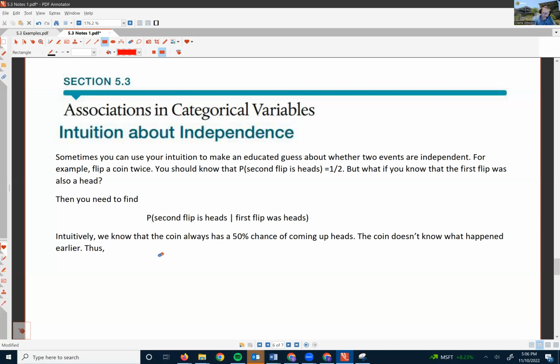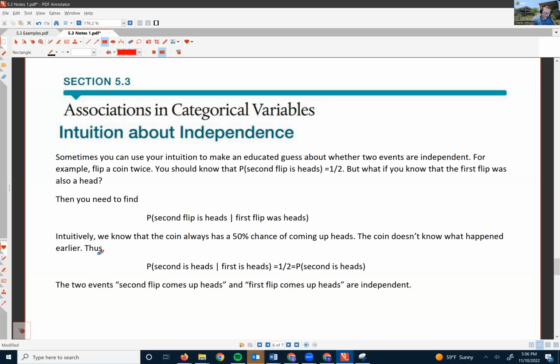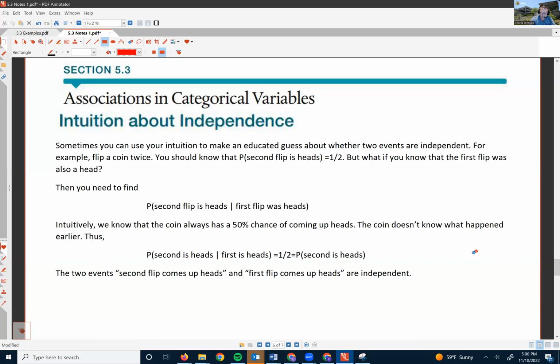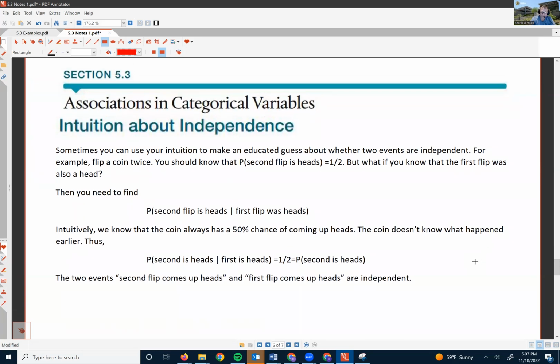Thus, by our intuition, the probability that the second flip is heads, given that the first flip is heads, is still going to be equal to 1/2, which is equal to the probability that the second is heads. And so we've just shown that these two events, the second flip comes up heads and the first flip comes up heads, are independent of each other. The coin doesn't know what happened the first time, so the probability still stays the same.